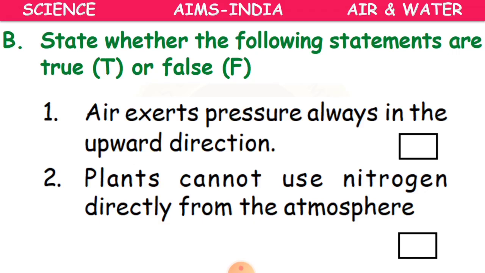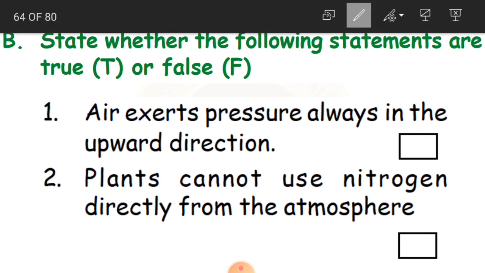Now we do have true or false statements here. So we have to just mark which is true and which is false. The first one here is, air exerts pressure always in upward direction. Is it true, children? No, this is false. It is going to exert pressure in all the directions. That is why this is false.